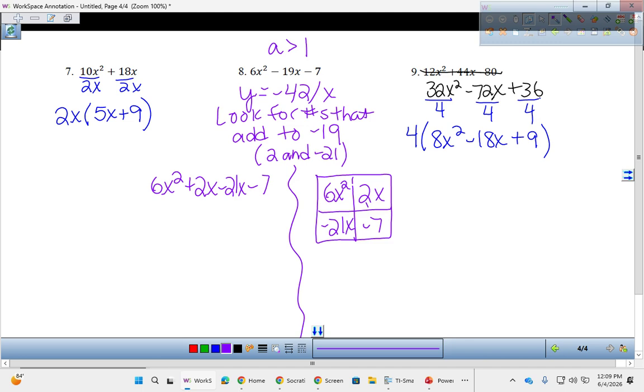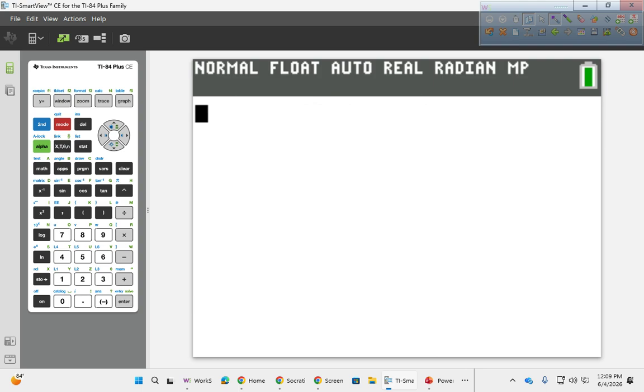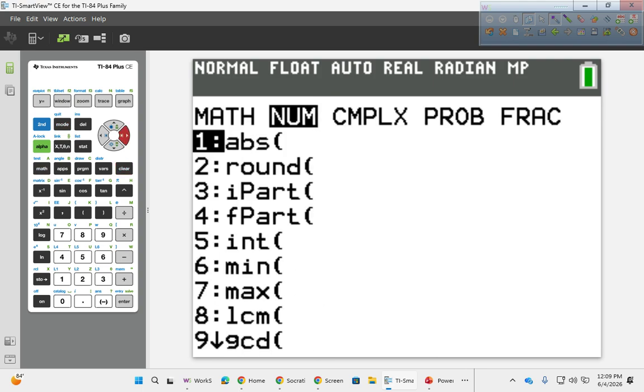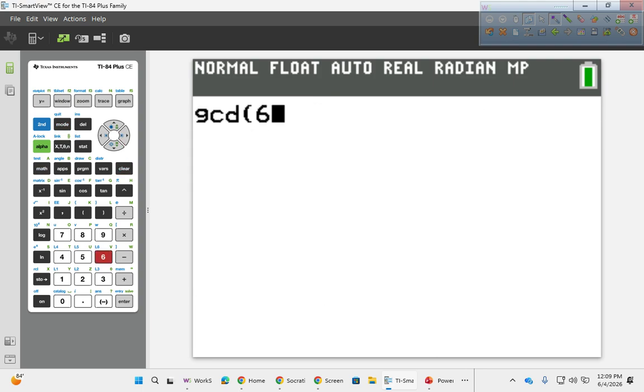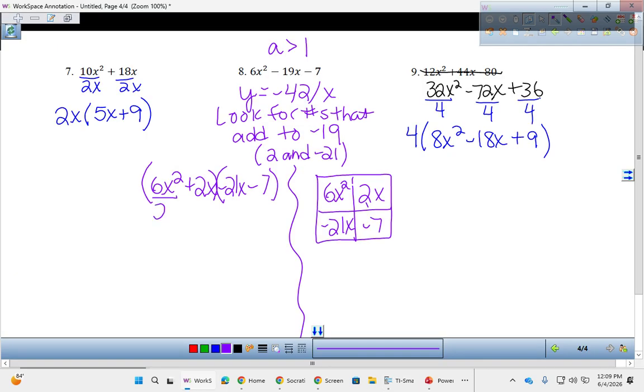For this method, you're going to group these in pairs, and you're going to divide out their GCF. So I'm looking for the GCF between 6 and 2. You can do that in your calculator. Math, arrow to the right, 9, of 6 and 2. So that's 2. Now, would it be a 2 or a 2x? This has an x, this has an x. If you're doing it this way, you're still taking the GCF of 2x out, you're just doing it with a graphic organizer.